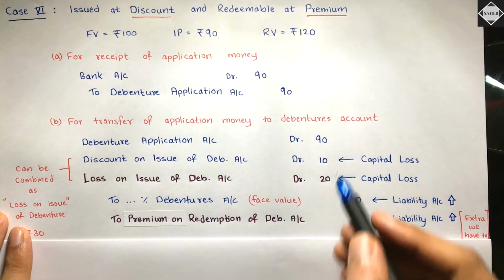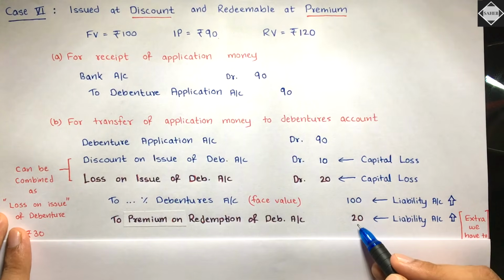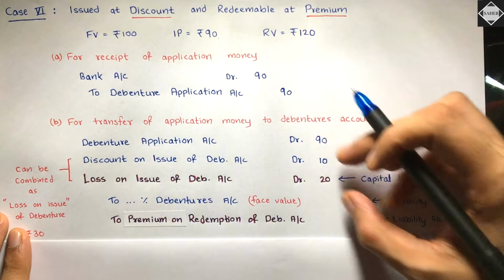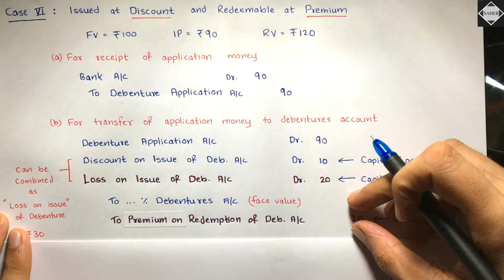Really simple now. See here, 90, 10, 20, and then 120. Here also it's 120. Here also if you add, it's 120. It's matching up. It has to match up. Debit has to be equal to credit.